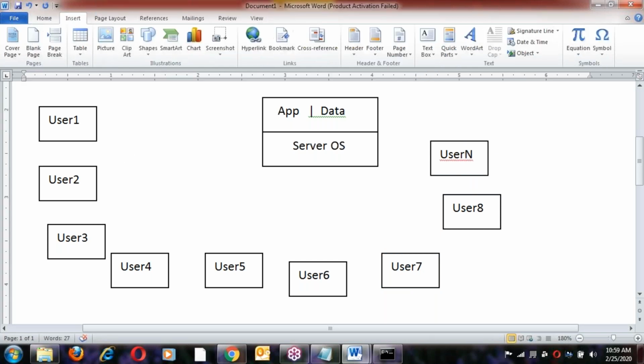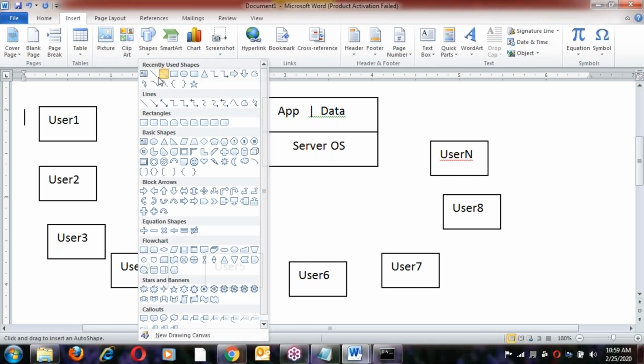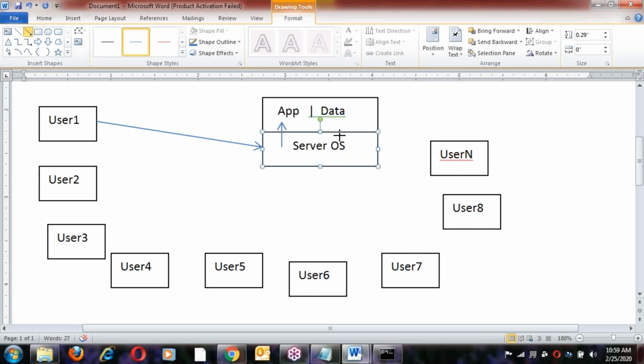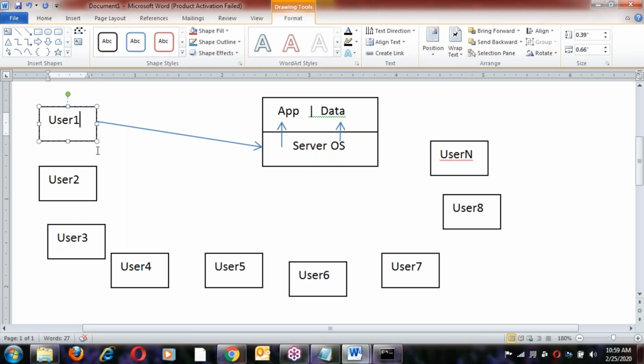Here user one connects to server OS. The first user's request goes to the server OS. Since it supports networking, users first of all connect to the server OS. After connecting, they can access the application or maybe some data.